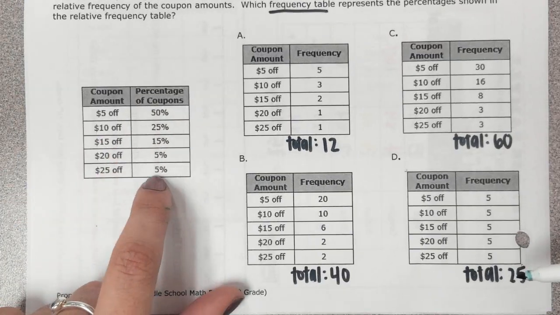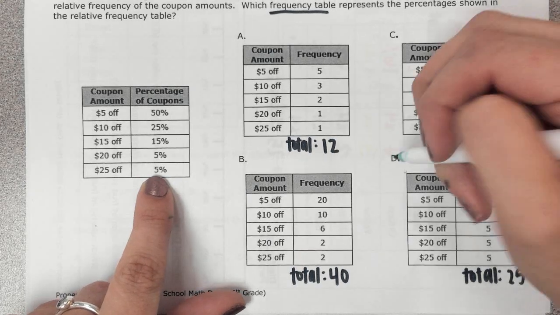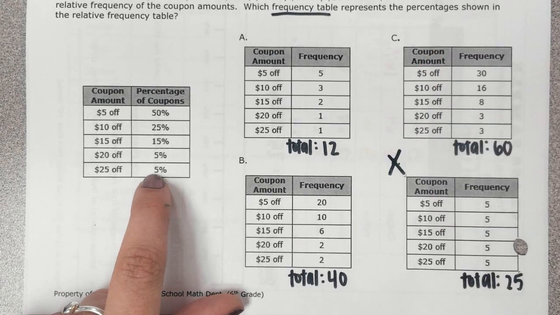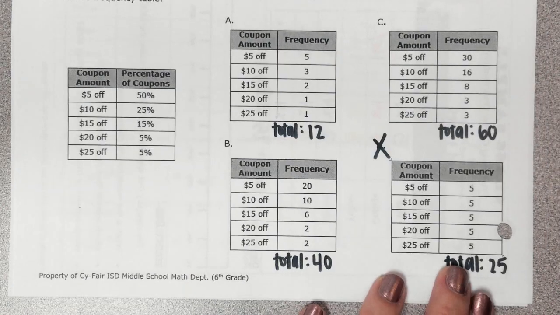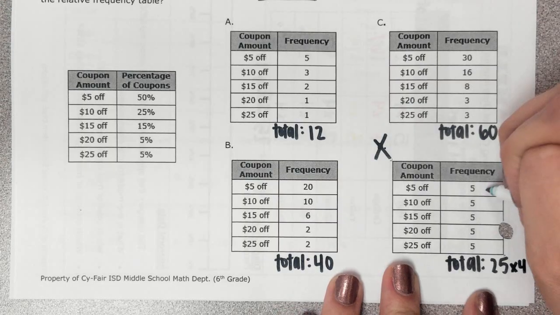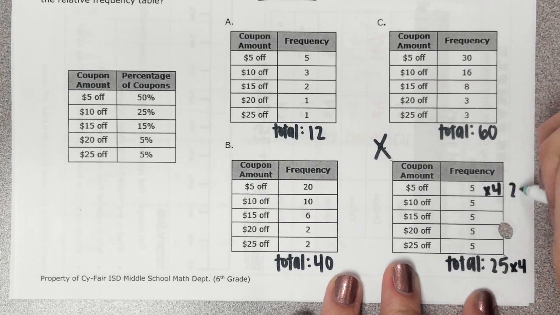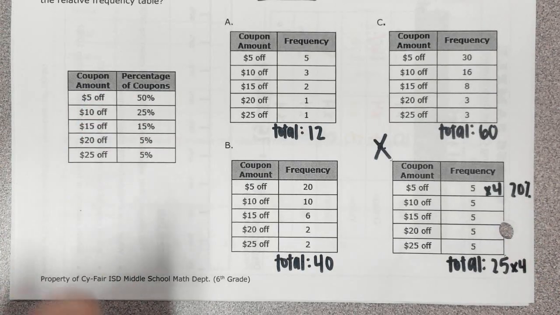But all of these percentages are not the same number, so all of their frequencies can't be the same number. So I know right off the bat, D can't be my answer. And if I needed to prove it even further, to go from 25 to 100, that would be times 4. So 5 times 4 would give me 20%, and that does not match what I have. So I know for sure it cannot be D.